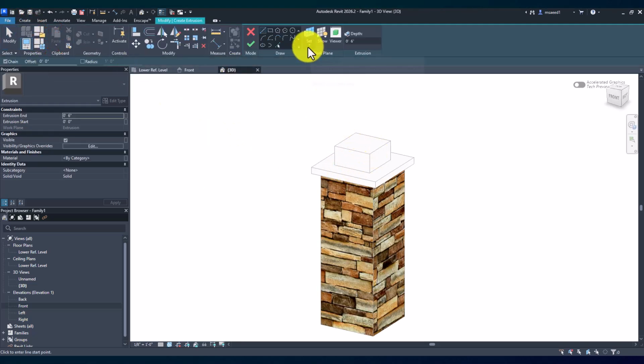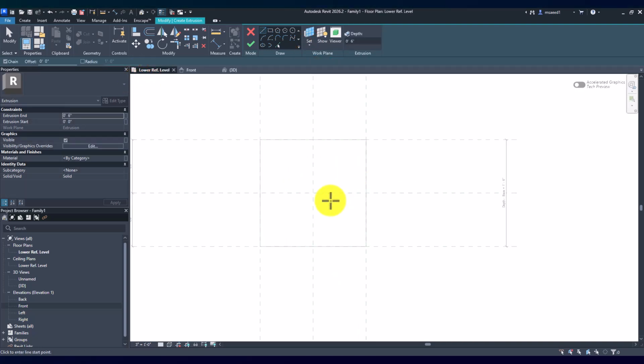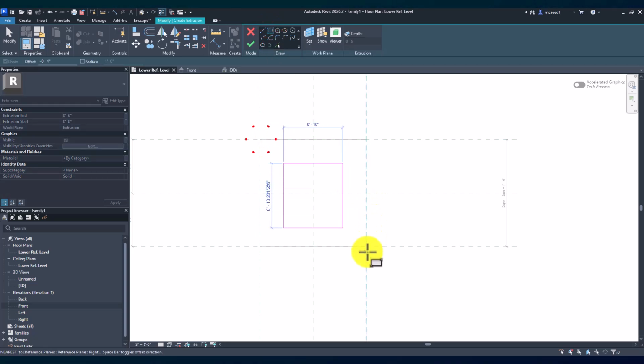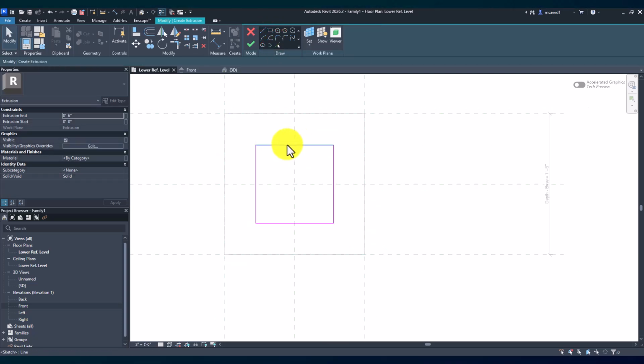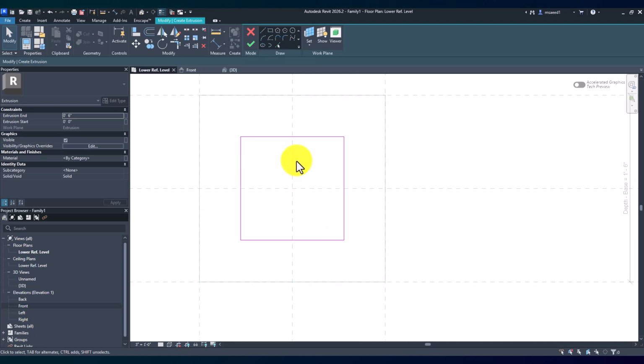Now that that's done, let's keep going. Let's create another extrusion. Pick a plane, pick the top now. This one we actually want to be 10 by 10, so we'll use the square again. Offset -4 inches. Select the square. There's our 10 by 10 column base.